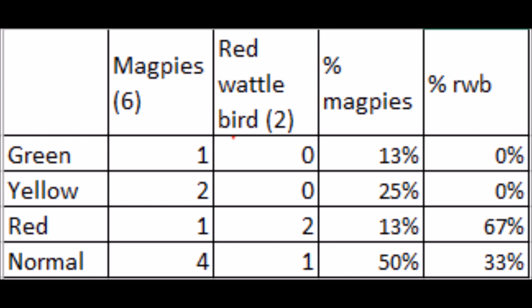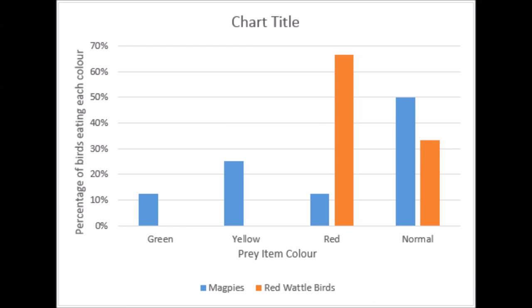From the results, we can see that the 6 magpies that ate the spaghetti ate mostly the normal spaghetti, but ate everything else as well. In the 6 magpies, 50% of the magpies ate normal coloured spaghetti. The lowest percentage was red and green at 13%.